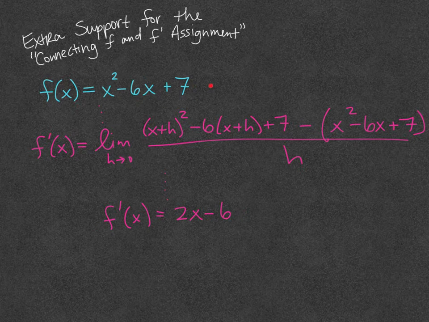Notice that f of x is a quadratic function, and its derivative is one less exponent, right? So its derivative is a line, a linear function. That is always the case. Let's graph it and talk a little bit about intervals.